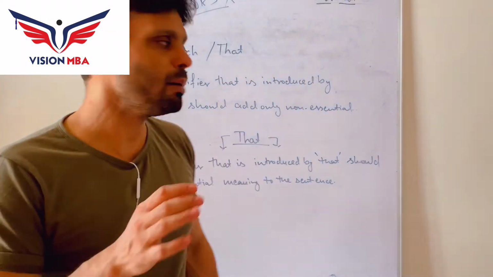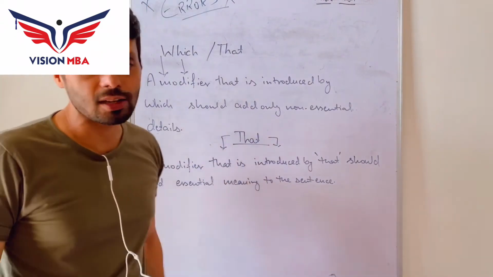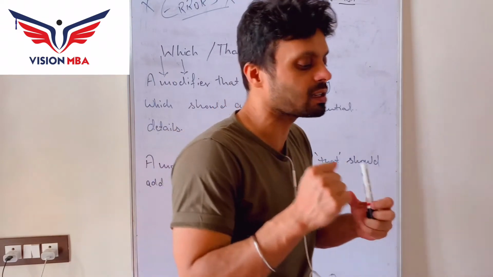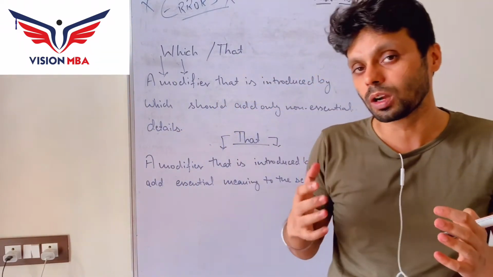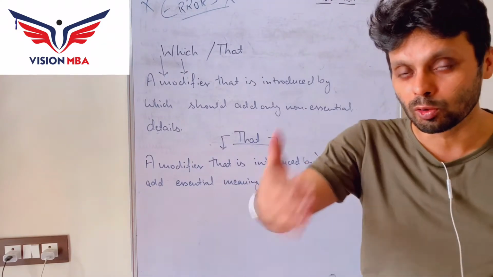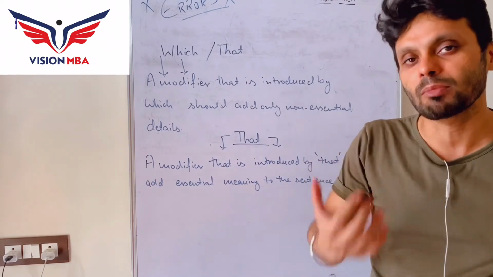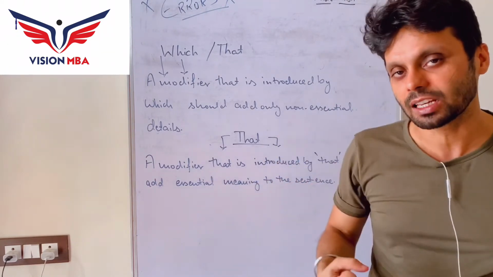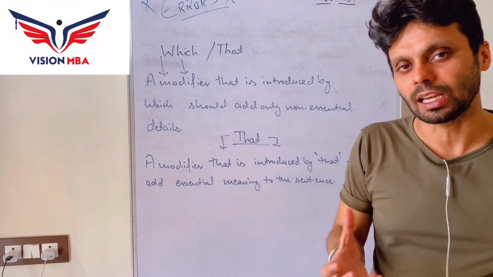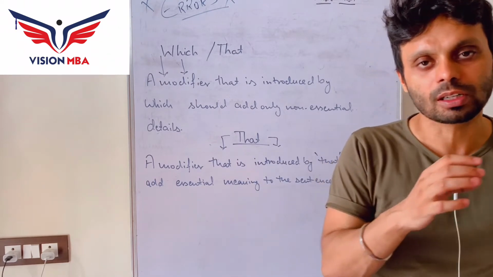Now guys, I'm going to give you two examples of what essential and non-essential mean. Please understand, it is all about understanding the meaning of the sentence and then using these words appropriately. At any point in time, if you want, you can pause the video and watch it again. And yes guys, this is just a clue of what grammar is, what a modifier is, how it changes the meaning of a sentence, and how to answer grammar-based questions correctly in examinations.